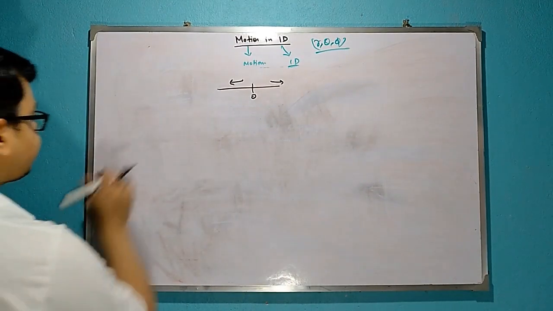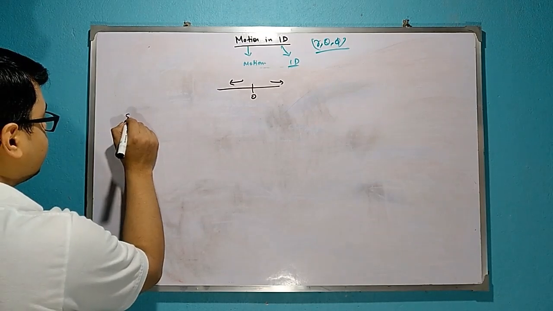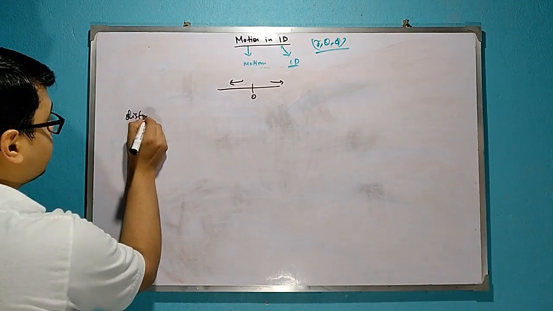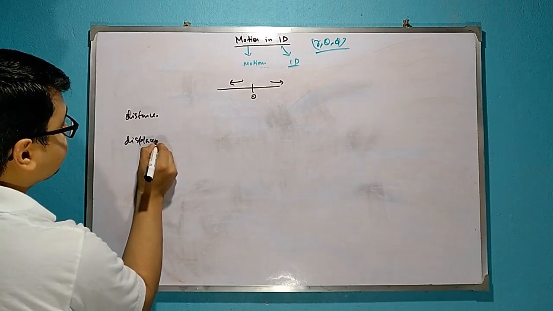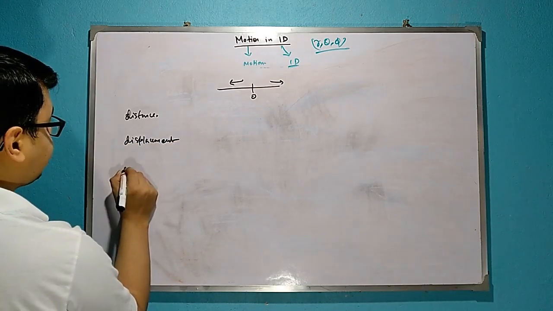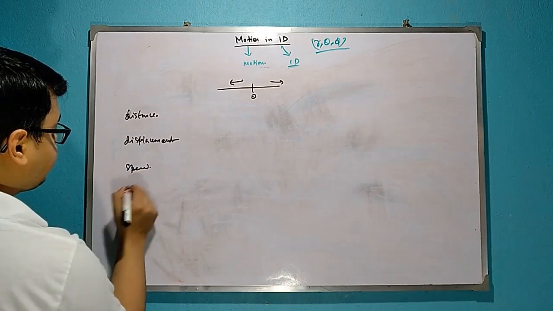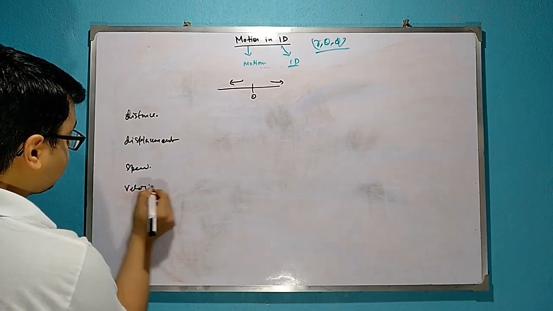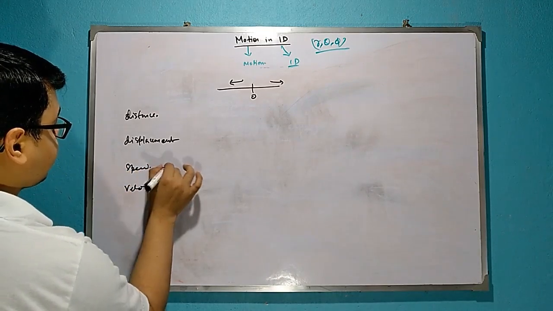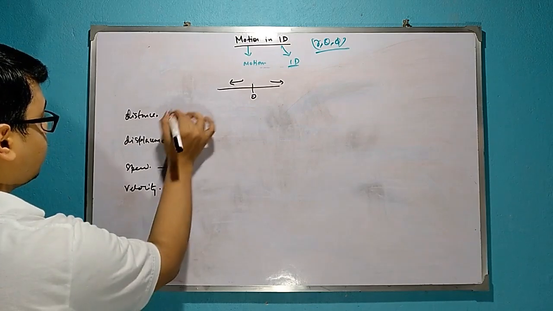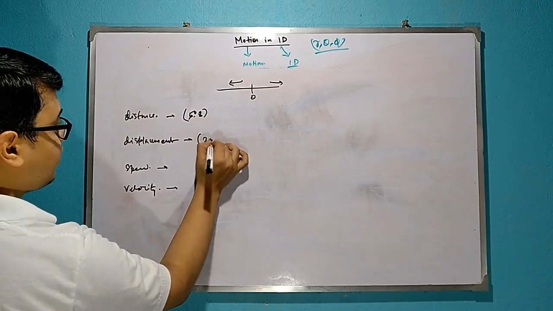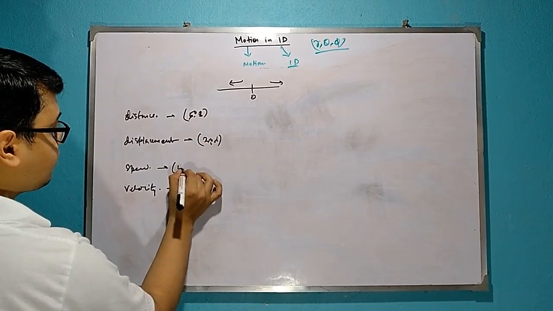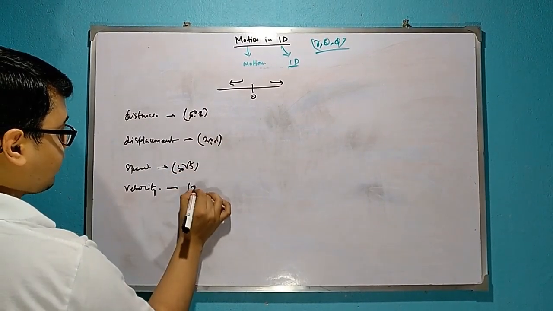That means distance, displacement, speed, velocity. Distance means duratwa, displacement means saron, speed means druti, velocity means bega.